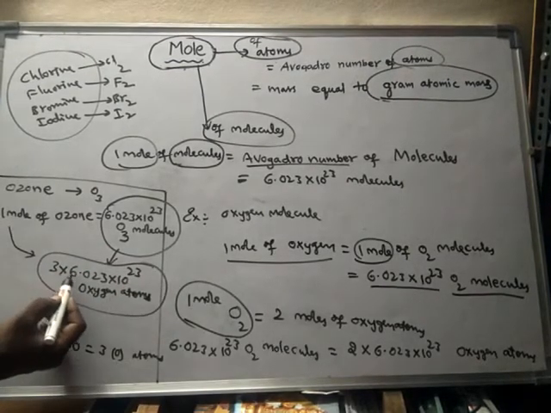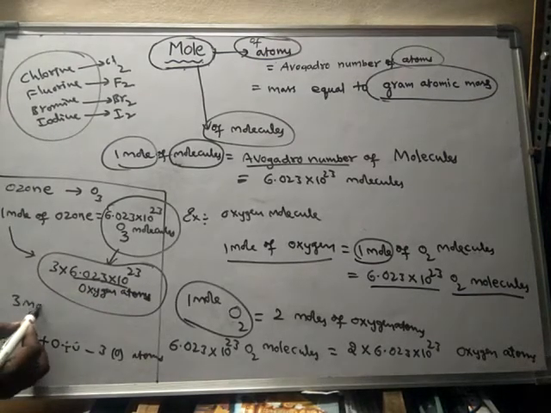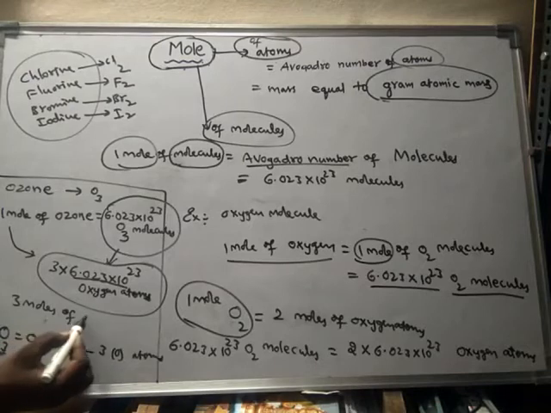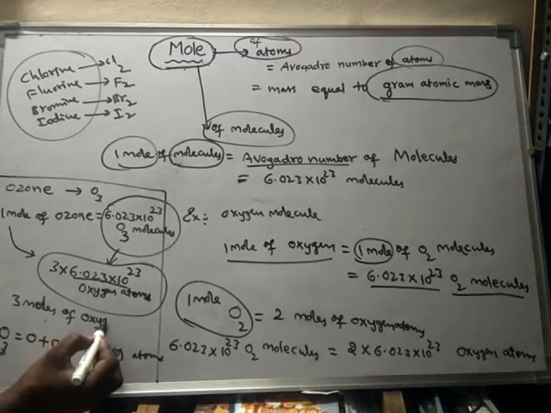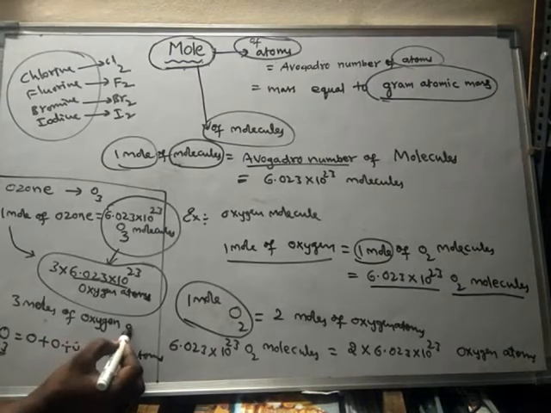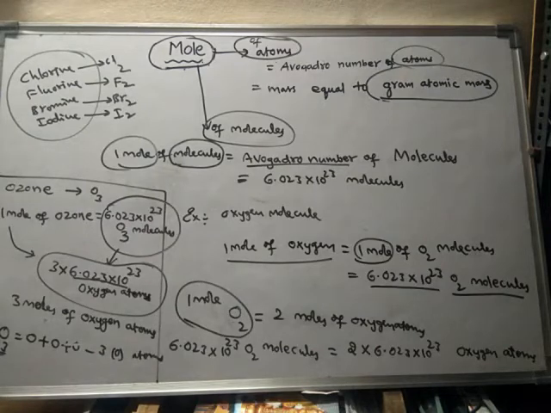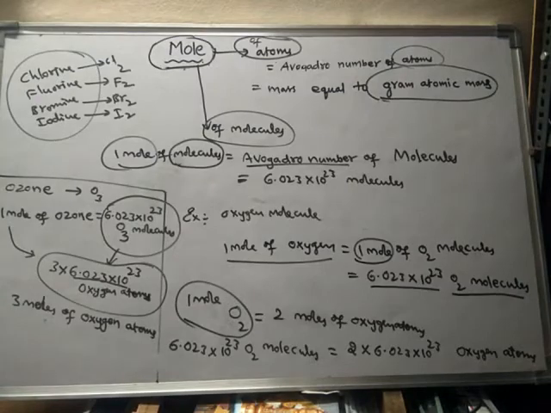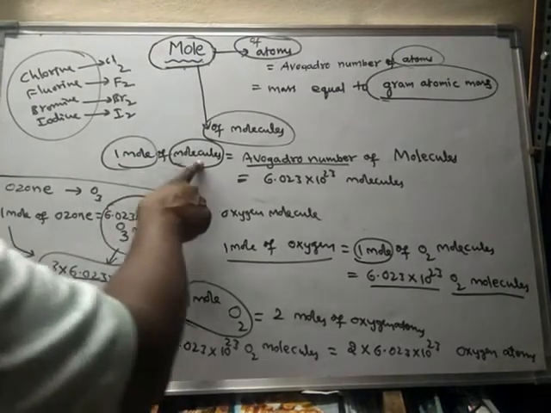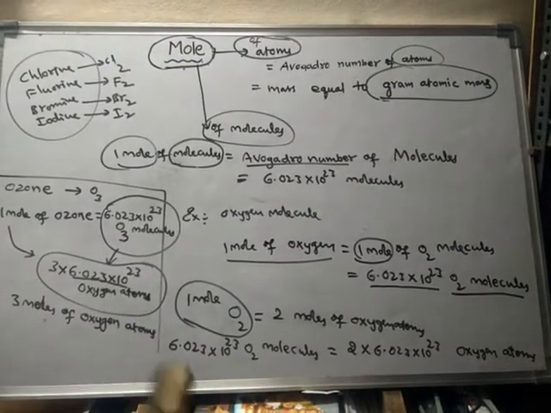This value can be written as mole. So 3 moles of oxygen atoms. Like that we can discuss. So 1 mole of molecules is equal to Avogadro number of molecules.